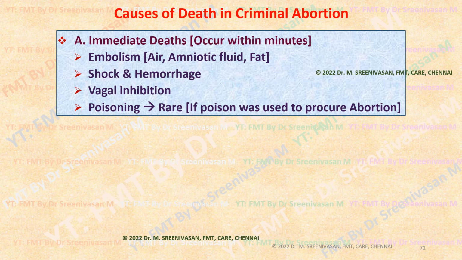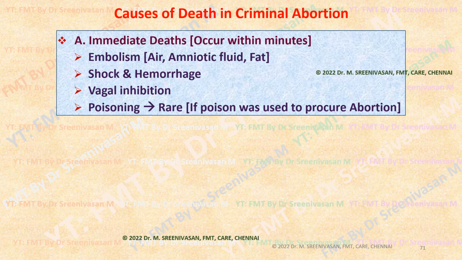Then, causes of death in criminal abortions. What are the causes causing immediate death, delayed death, remote death? Immediate death means occurring within minutes of attempting criminal abortion, like embolism. A woman may die due to air embolism, amniotic fluid embolism, fat embolism due to syringing, all these, or air insufflation, etc. Then shock and hemorrhage due to perforation, intraperitoneal or